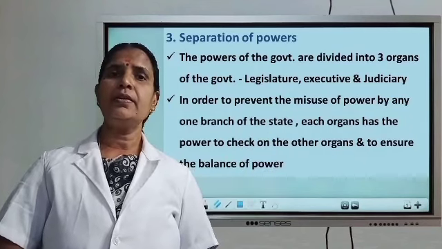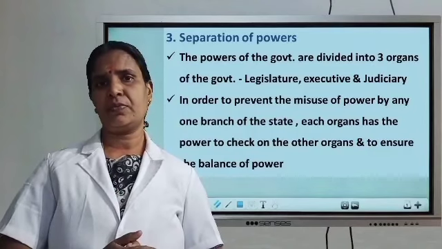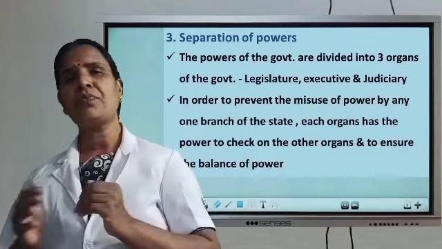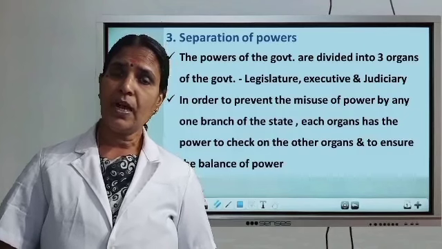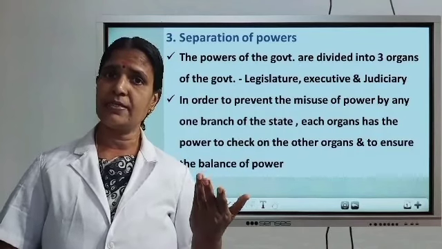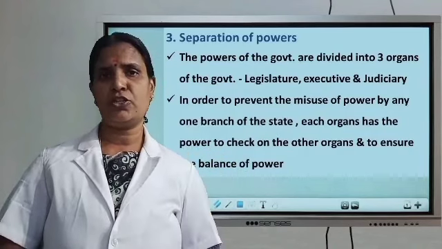The next feature is separation of powers, which we want to discuss now. Listen, our constitution clearly mentions the division of power between 3 organs of the government. Do you know what the 3 organs are? I hope you studied last year. Yes: legislature, executive and judiciary.